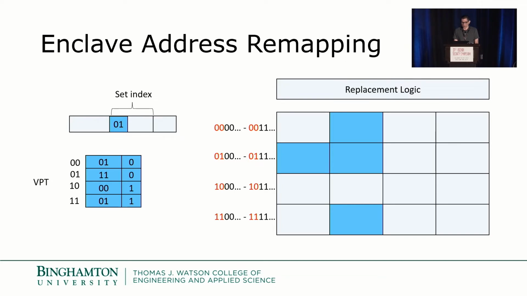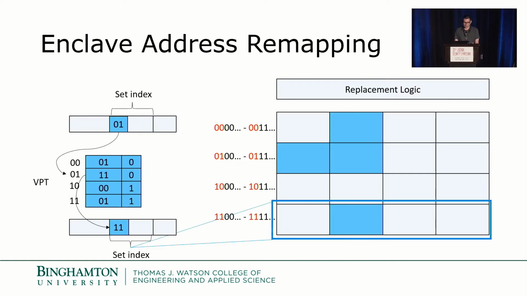Each VPT entry contains set offset bits and way offset bits indicating the location of each cachelet assigned to the enclave. When an enclave accesses memory, the high-order set index bits are used as an index into the VPT, and the set offset bits are used to replace the high-order bits of the address. This forces the address to be mapped to one of the sets which is occupied by the corresponding cachelet.